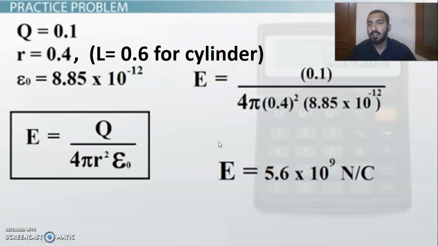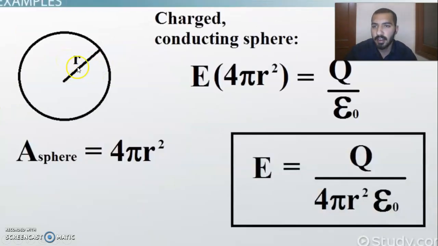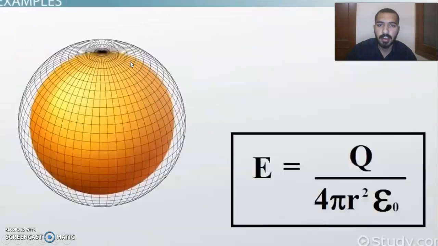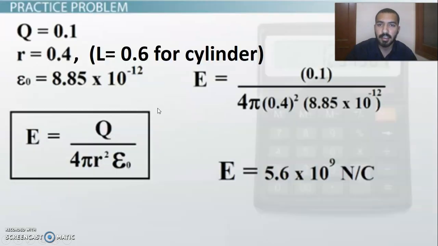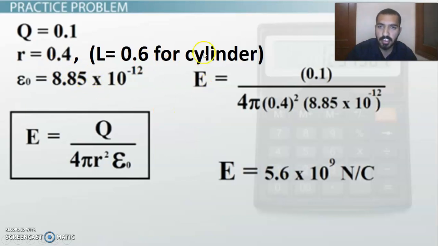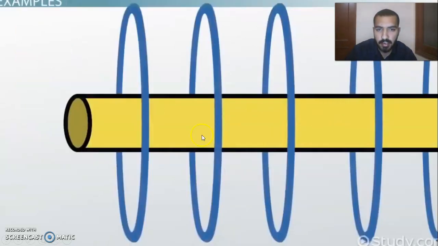So there is an example, a charge of 0.1 coulomb, q is equal to 0.1, and a sphere that has a radius 0.4, like here r is equal to 0.4, and L is equal to 0.6 for the case of cylinder. Like this case is of a spherical ball, and next this case is of cylinder. So these values are for both questions. In the first question you have to calculate the electric field of a sphere, and in the second case you have to calculate the electric field of this cylinder.